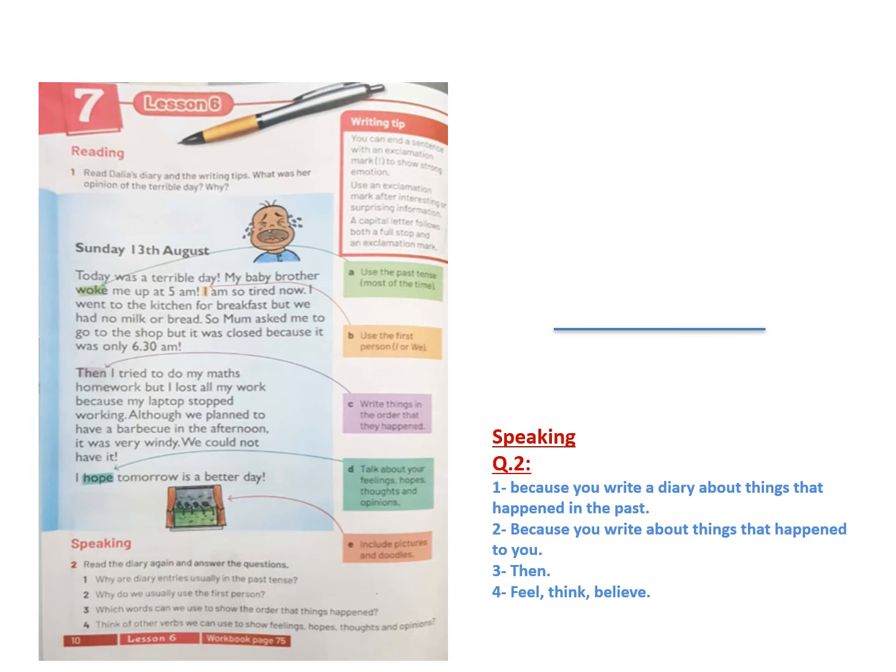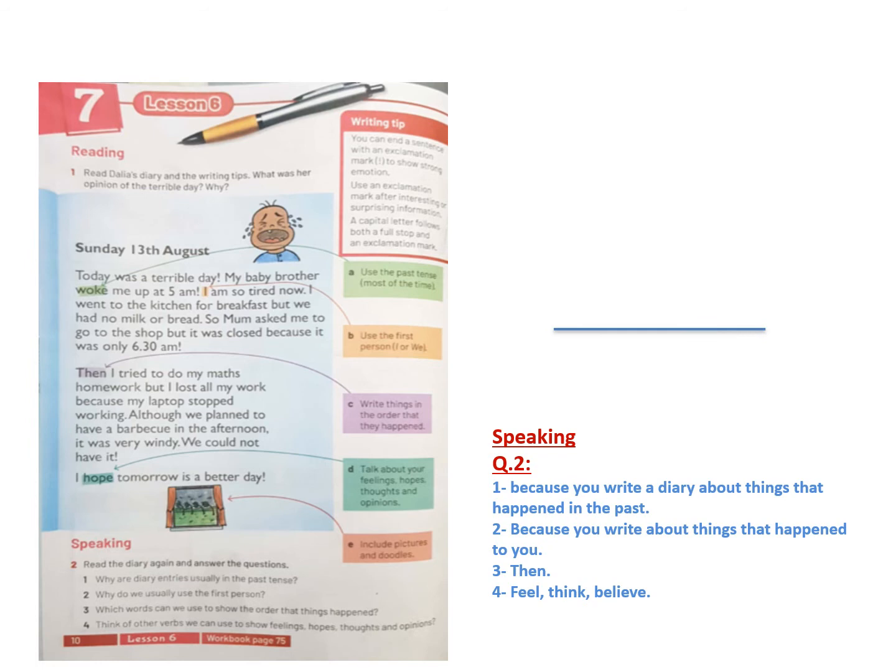So this is a good example to follow and do the same. Before starting together, you have to scan the text in front of you with your eyes. Read it quickly in order to answer the question at the top: what was her opinion of the terrible day and why? Then we will read it together and answer the whole questions. I'll give you just 2 seconds. Okay, let's do it together.